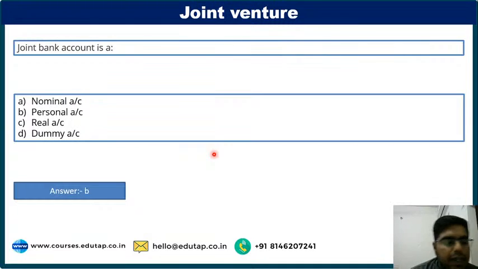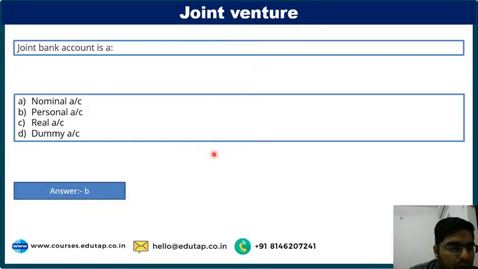No, it is not opened in the names of co-venturers. Absolutely correct, Shubham Pal, good answer. Joint venture is a separate entity. Very good, Anuradha.